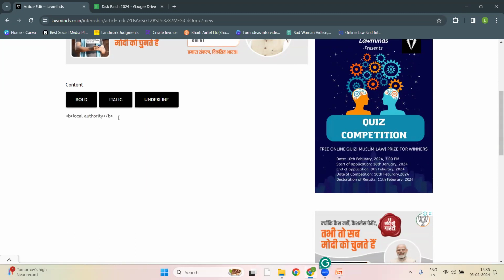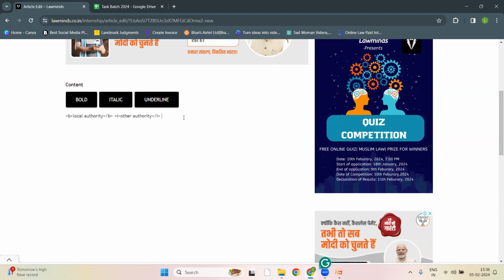And if you want to make it italic, for example if you are writing any legal magazine or any other thing, then you can make it italic by clicking on this. And if you want to underline something, like when you are writing case laws, please make them bold.